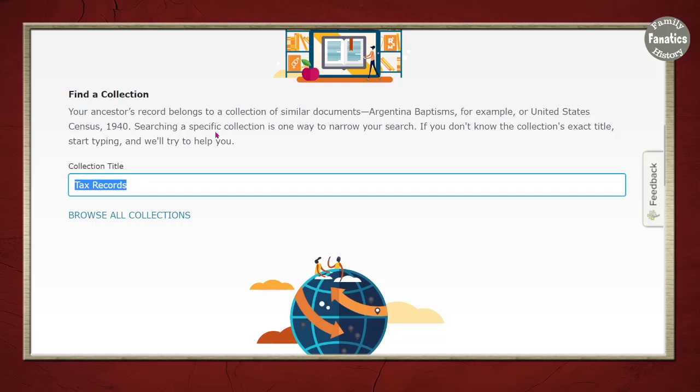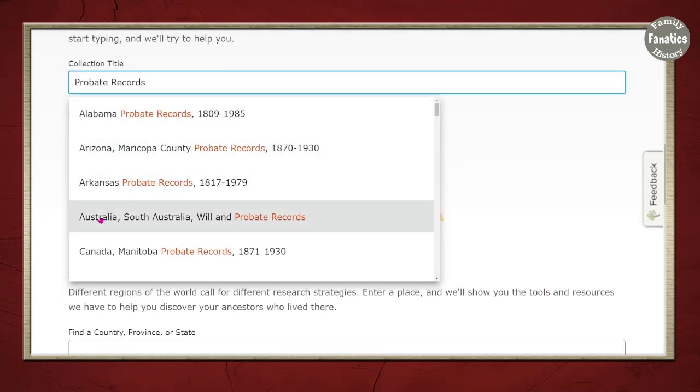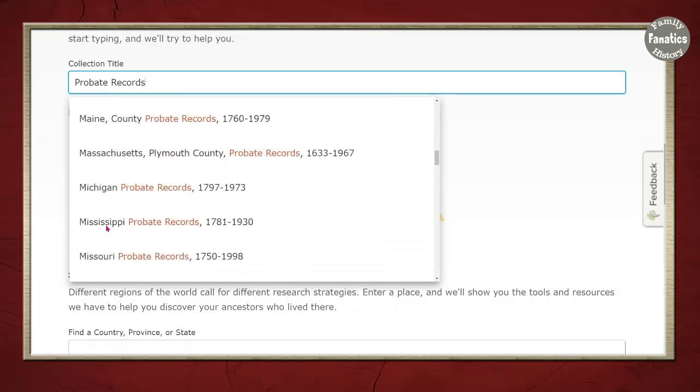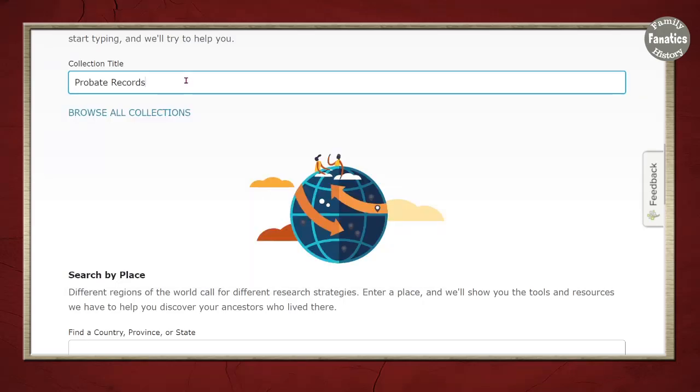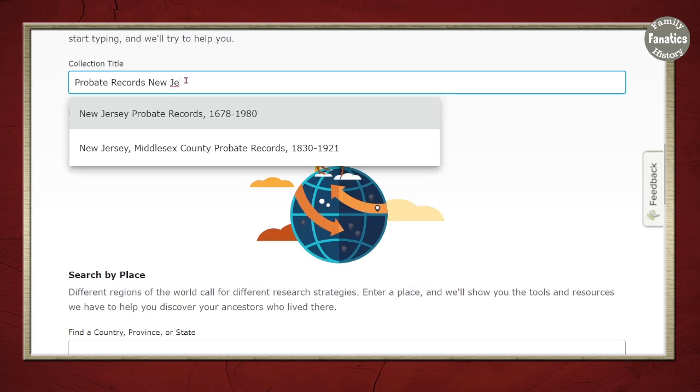But let's try one that I know a lot of locations have, and that is probate records. Notice there's probate records in Alabama, Arkansas, Australia, Canada, England, Florida, Germany, Hawaii, and on and on and on. So what if you can't really see because there's too much information, you can't see your location? Then what you should do is type in, let's say, New Jersey. So that filters in to New Jersey, the state of New Jersey, and then it's also a collection that's specific to Middlesex County.